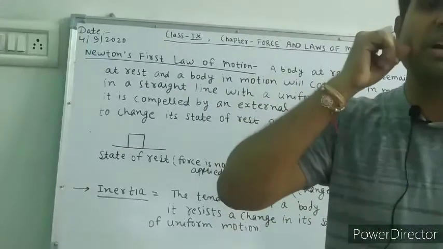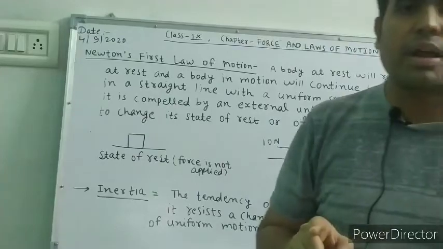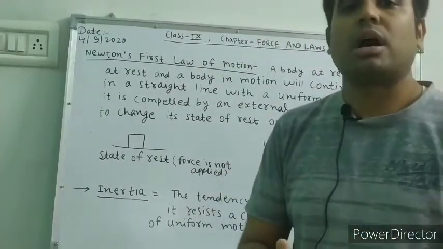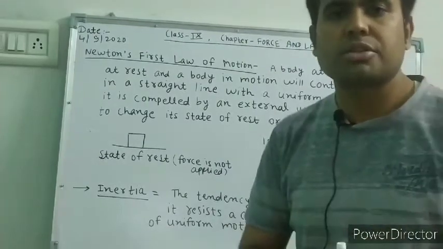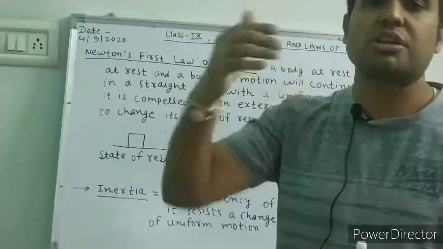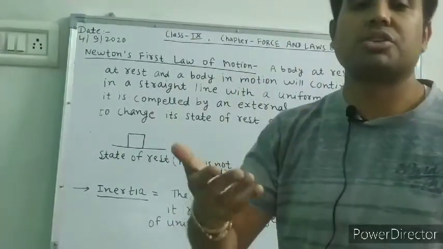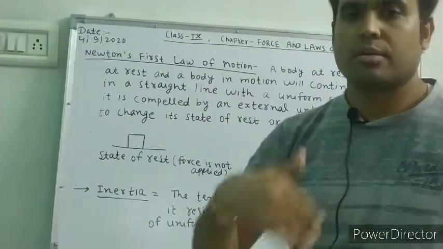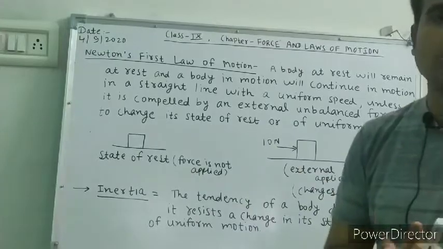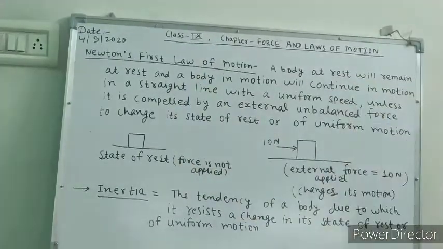But when the driver suddenly applies a brake, your feet are at rest because the bus is at rest, but your upper body is still in motion, so that's why you feel a jerk in the forward direction. So this is the process of inertia. You have seen in this figure the process of inertia.